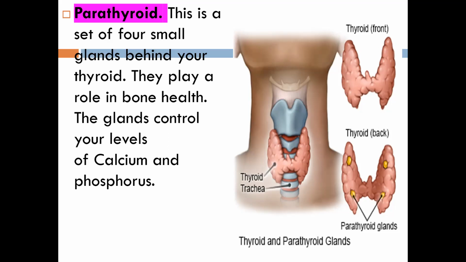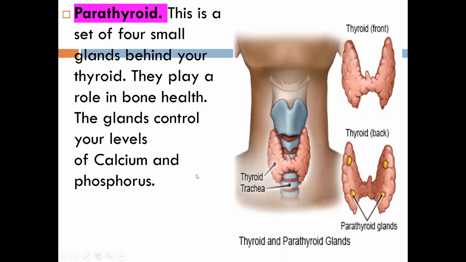Are you clear? Parathyroid, where it is located and what is its function? These are the parathyroid glands. Look, behind the thyroid there are these small four glands. This is 1, this is 2, this is 3, this is 4. So these are the parathyroid glands that are present behind our thyroid. Are you clear? Yes, ma'am.